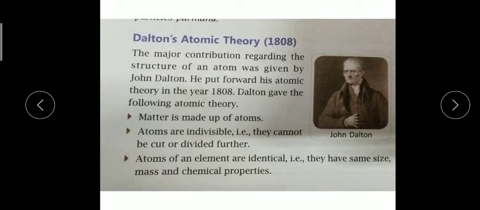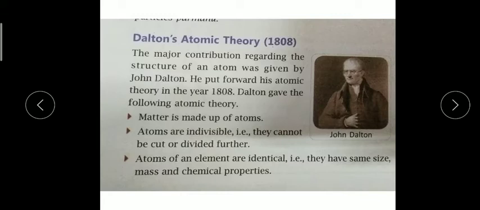Atoms of an element are identical. Like a hydrogen element is made up of identical hydrogen atoms, carbon element is made up of identical carbon atoms. So we know that hydrogen is made up of the hydrogen atom, chlorine is made up of the chlorine atom, iron is made up of the iron atom purely. They have the same size, like hydrogen has the same size, oxygen has a different size. So their mass is also different from each other.